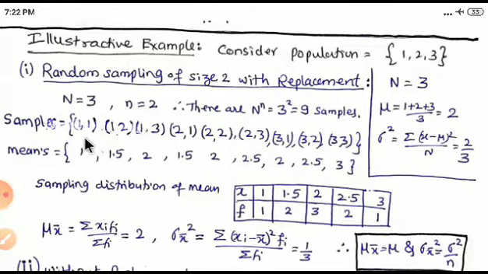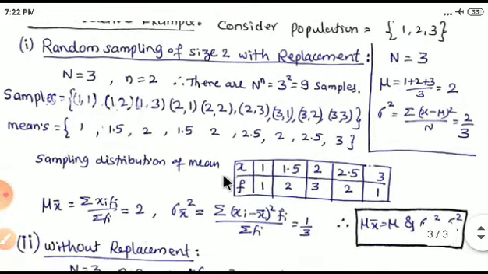The mean of these samples: for (1,1) the mean is 1, for (1,2) the mean is 1.5, for (1,3) the mean is 2, and like this for all of them. Now write these in terms of a frequency distribution. So capital X is the mean; 1 is repeated only once, so its frequency is 1. 1.5 is repeated twice, so 1.5 has frequency 2. 2 is repeated thrice, so 2 has frequency 3. Similarly 2.5 has frequency 2, and 3 has frequency 1. This is the sampling distribution of the mean.